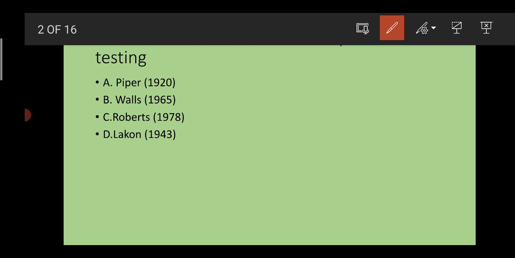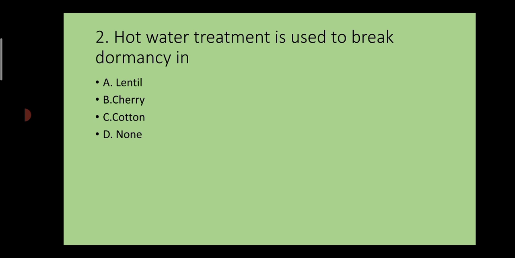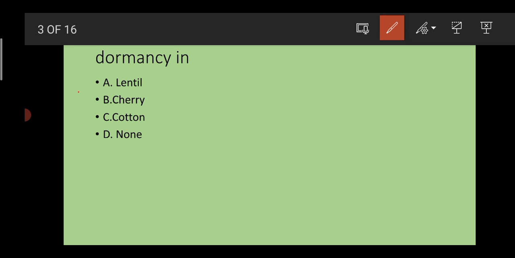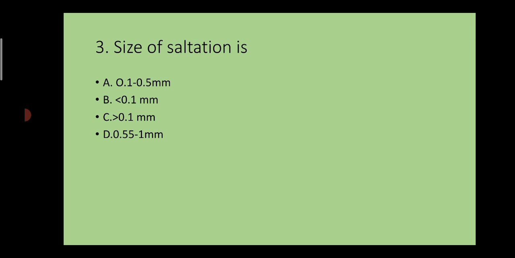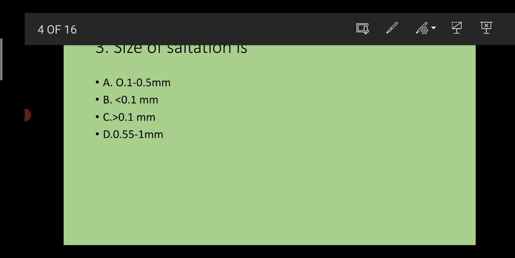Who is the scientist who first evolved the phenol testing? That is Piper in 1920. Second question: hot water treatment is used to break dormancy in case of lentil. We use hot water treatment to break dormancy in lentil. Size of saltation is 0.1 to 0.5 mm.